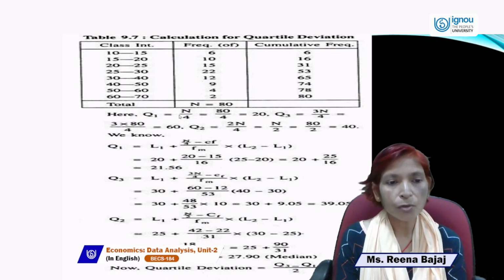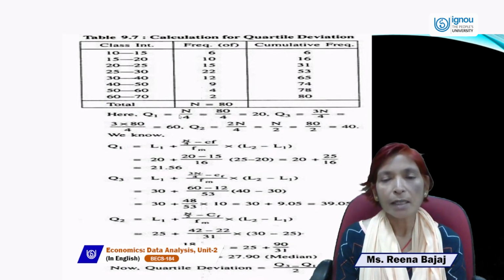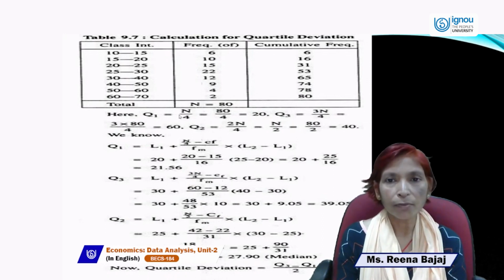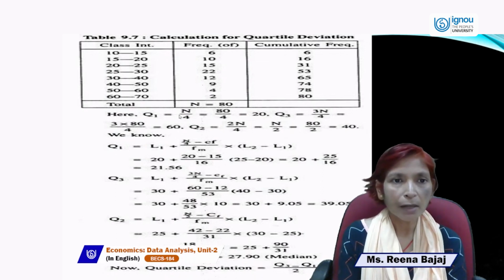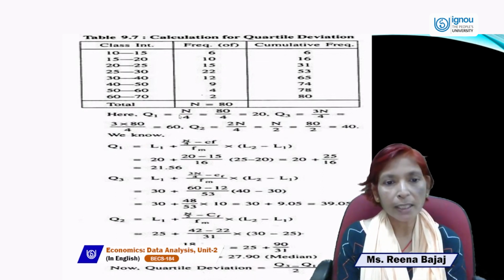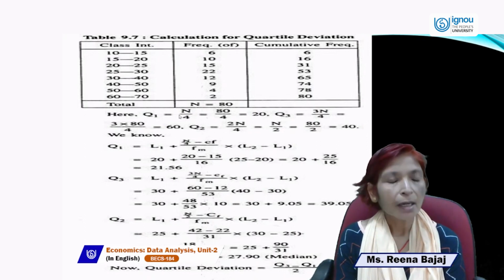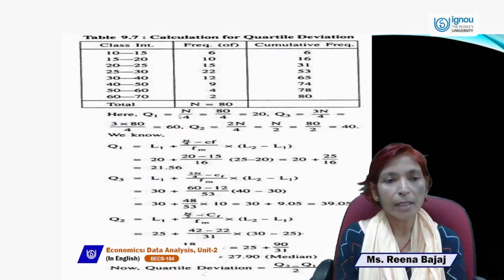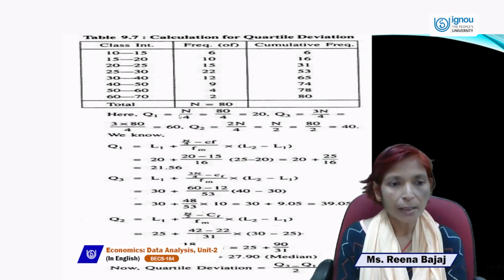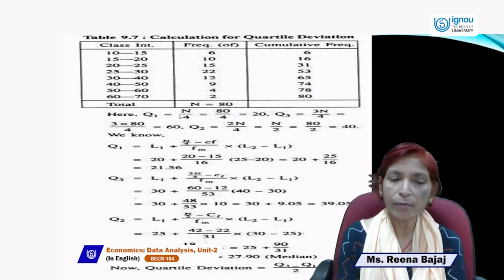So we will take L1 as 20, n by 4 is again 80 by 4, which is 20, minus Cf, meaning the value above 31. The cumulative frequency above is 16, that is Cf 16, and the frequency in front of 31 is 15, so we will take that 15. So i is the class interval difference, which is 5. We can estimate it by using this calculation. The Q1 value is 21.56.